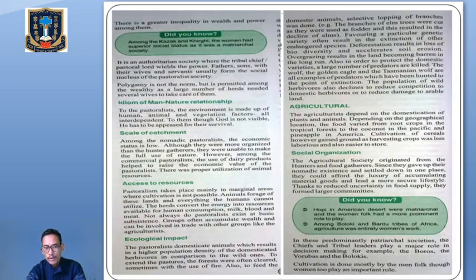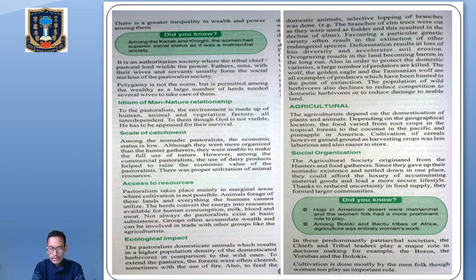Now we'll deal with the third mode of existence, that is the agricultural mode of existence. Today we will cover two modes of existence, agricultural and industrialism. So we'll start with the third one, the agricultural mode of existence.